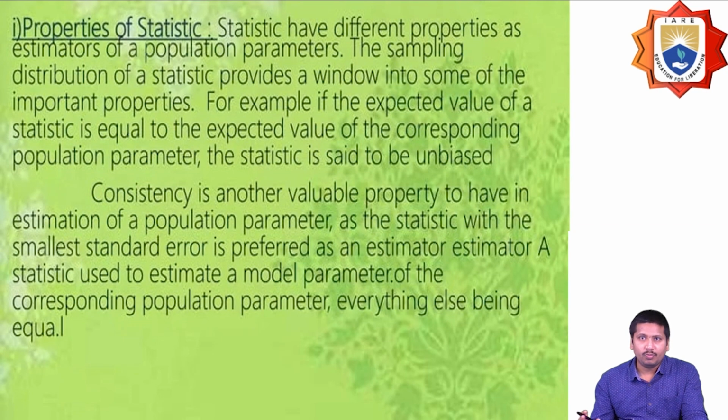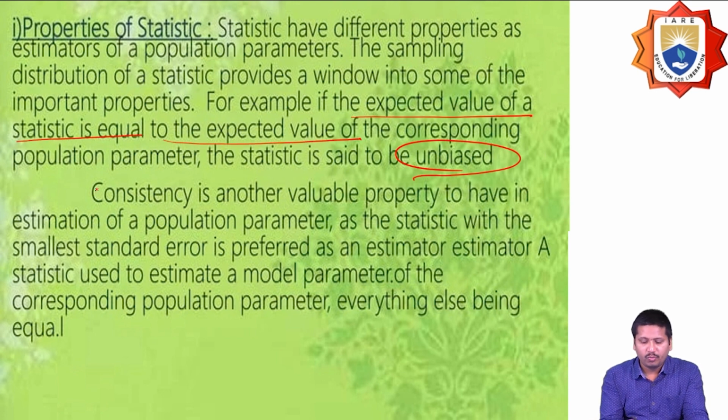So the very first thing is the property of statistics. The statistics should have different properties, and it should serve as the estimator of population parameters. This sampling distribution is able to provide a window into some of the important properties. For example, if the expected value of the statistic equals the expected value of the corresponding population parameter, then the statistic is unbiased. So whenever the expected value of the statistic equals the expected value of the corresponding population parameter, it should be treated as unbiased.